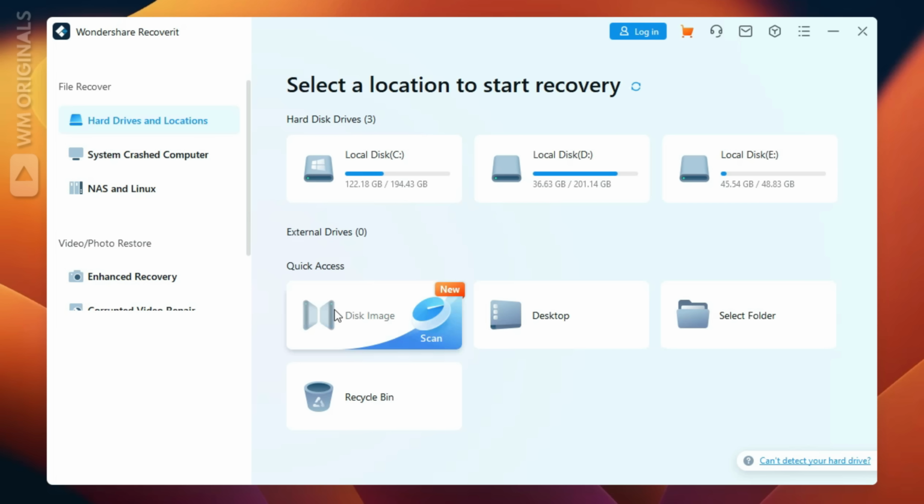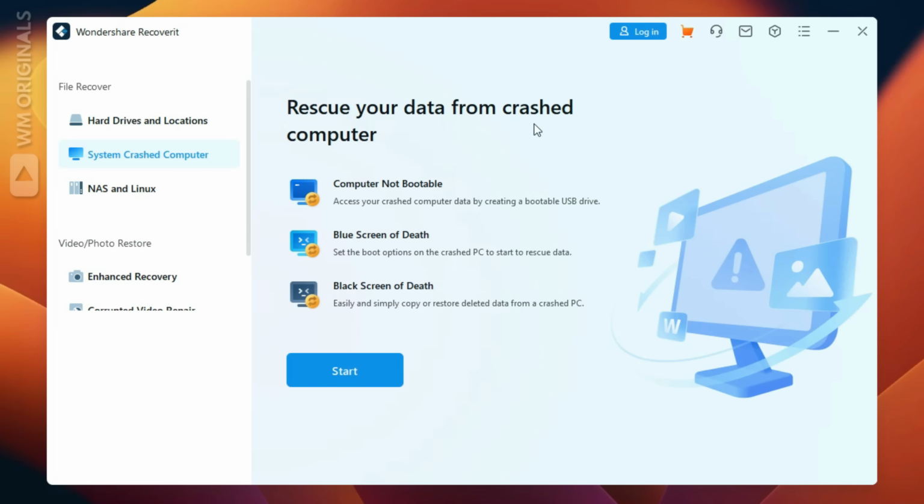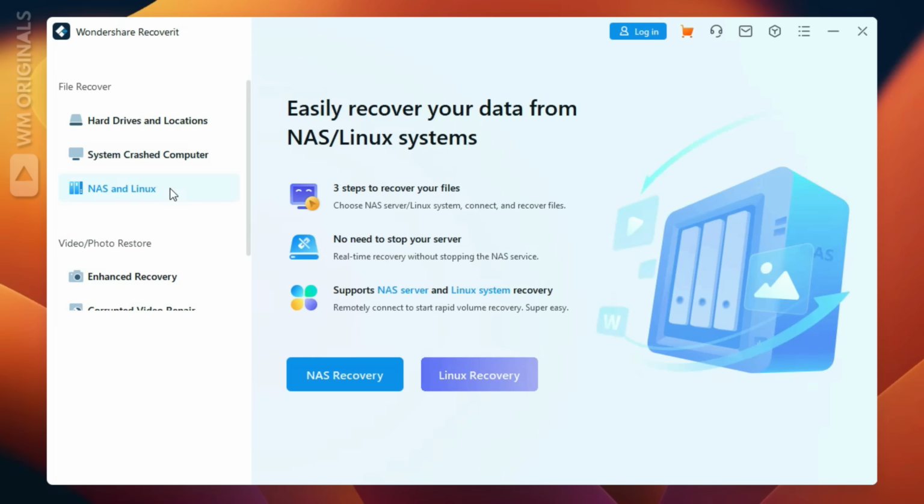Then we have quick access to recover data from disk image, desktop, select folder and recycle bin deleted recovery. Then we also have system crashed computer recovery to restore deleted data from crashed computers. Next we get the option for NAS and Linux system data recovery.